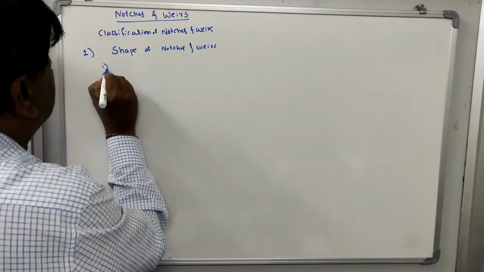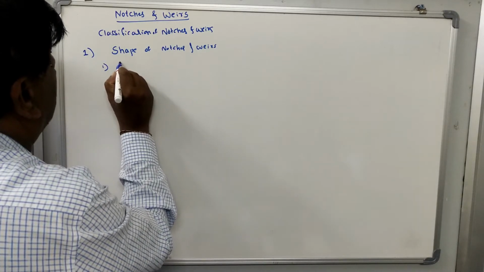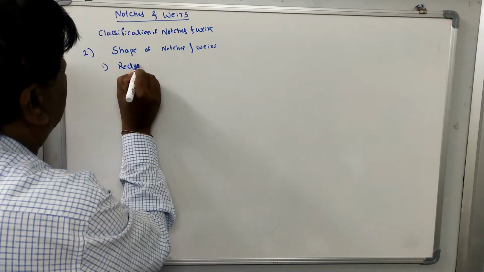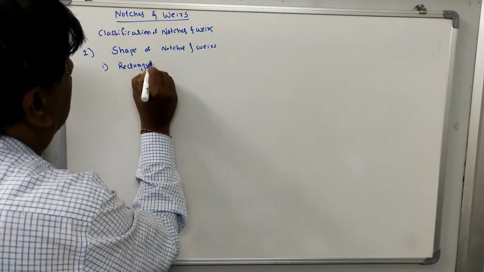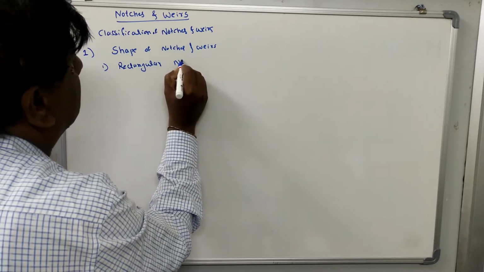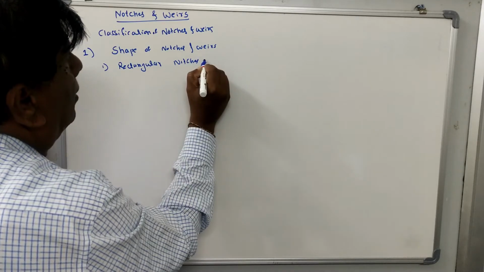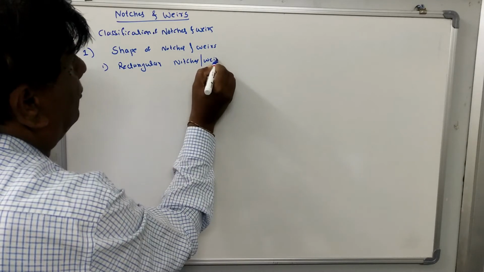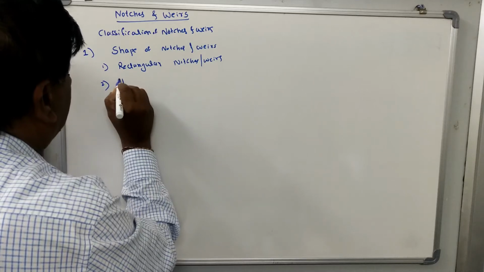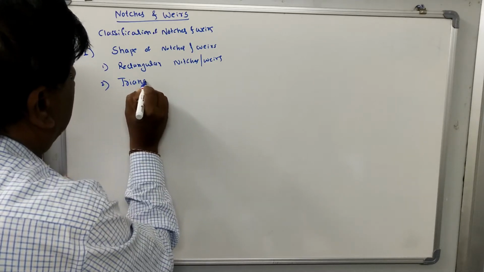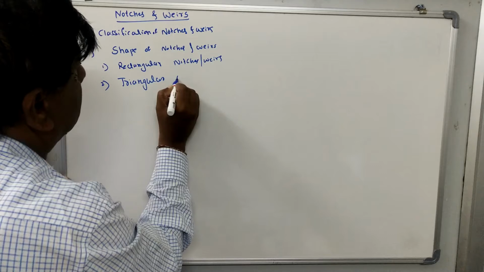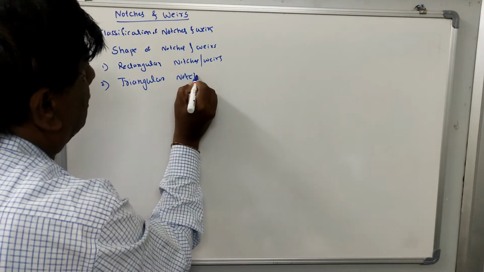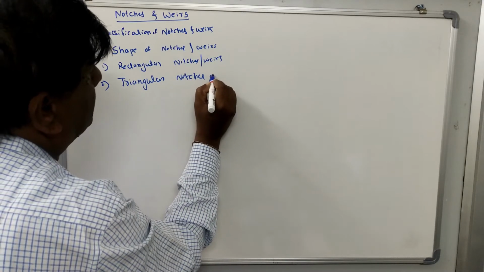According to this, we have rectangular shape notches or weirs. Then we have the triangular notches or weirs.